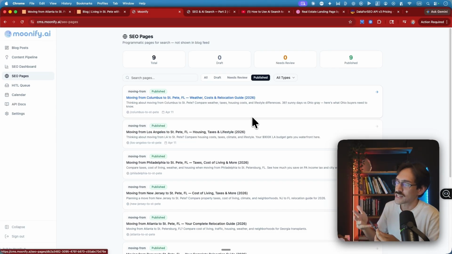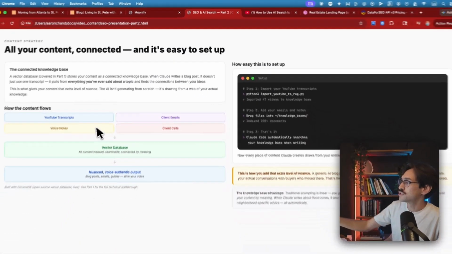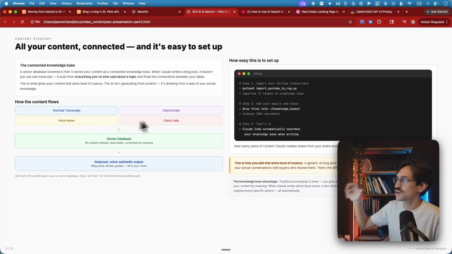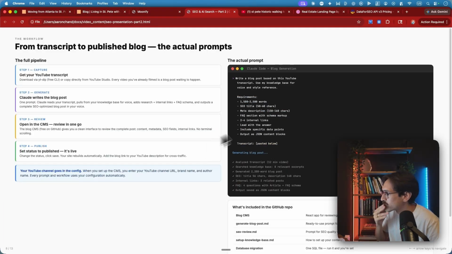And then when it comes to the scale, you need a way to apply AI to current best practices, SEO and AI search strategies. And you need a way to apply AI to that in a way that's not going to create less valuable content. And the way to do that, I truly think, is through using YouTube transcripts, client emails, voice notes, client calls, any easy way where you can get your proprietary data. Additional nuance in the post is great. There's a lot of ways to do this.